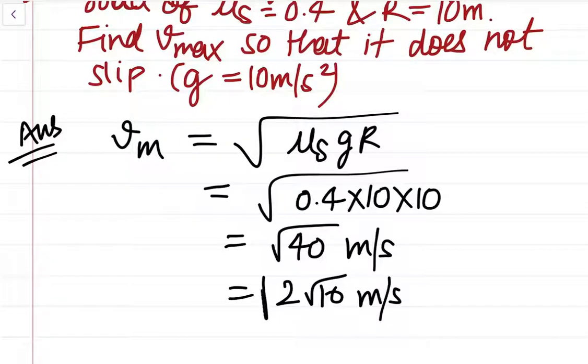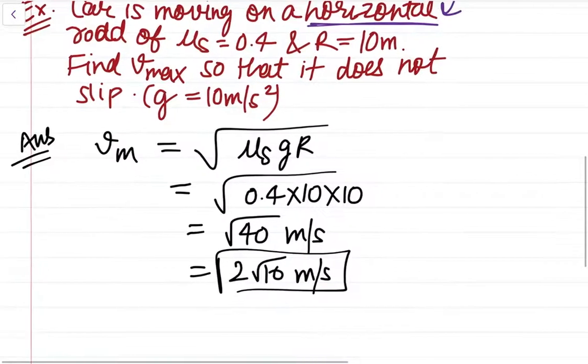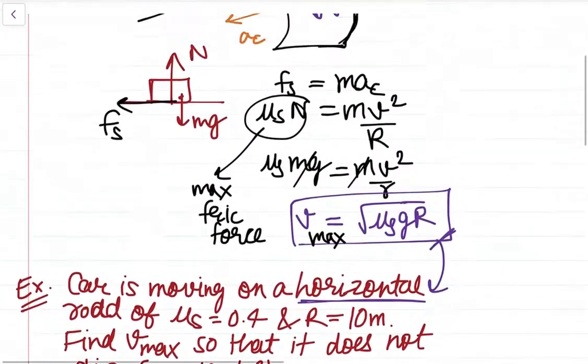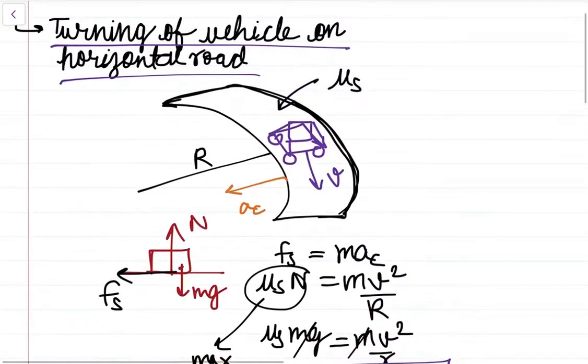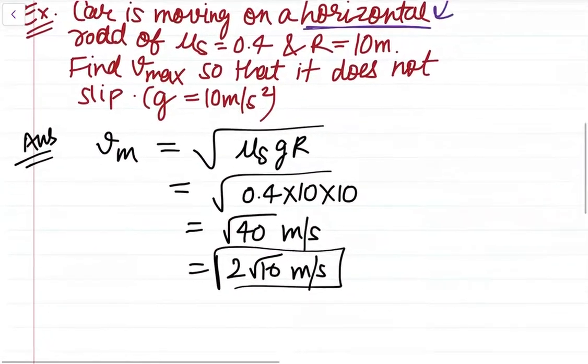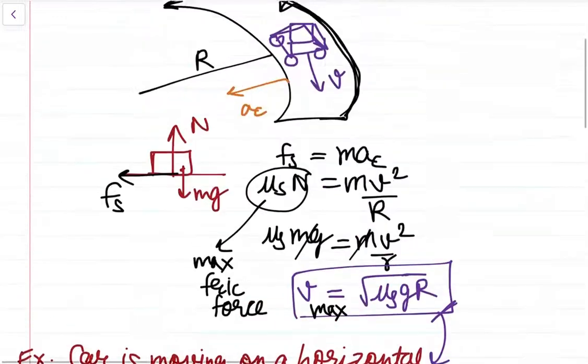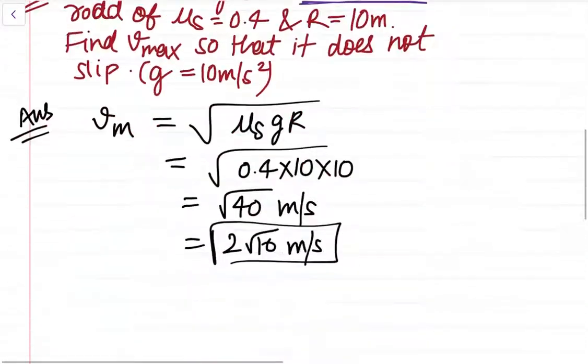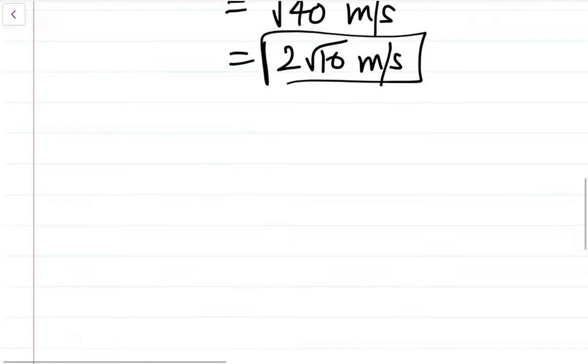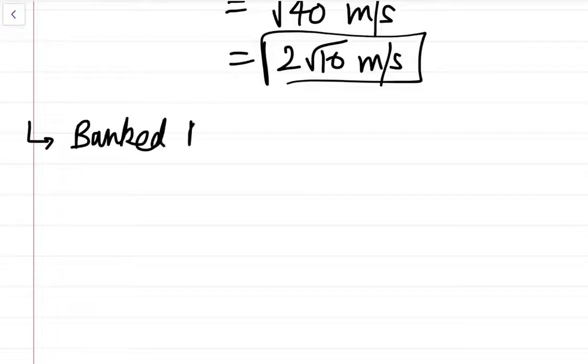This is the maximum speed at which the car can travel so that it does not slip on the road. It does not go off road, we can say. So this was the theory of when a car is moving on a horizontal road. Now we will study banked roads, when the car is moving on banked roads.